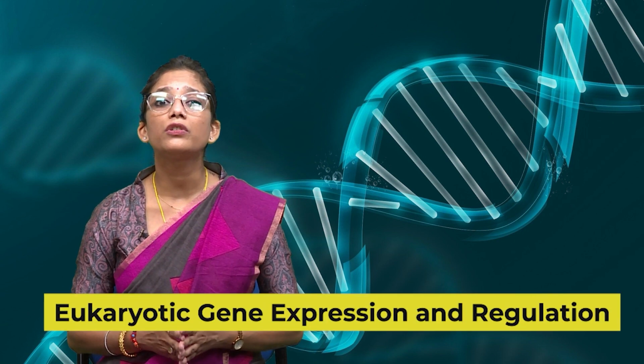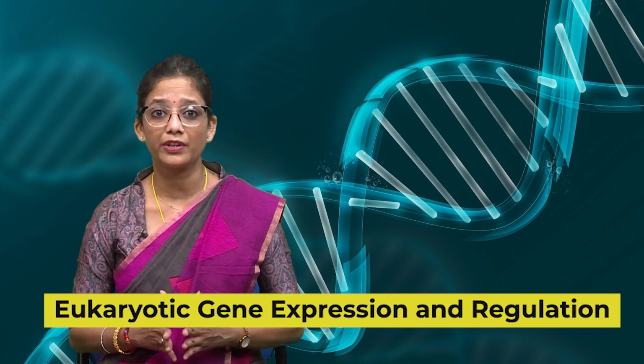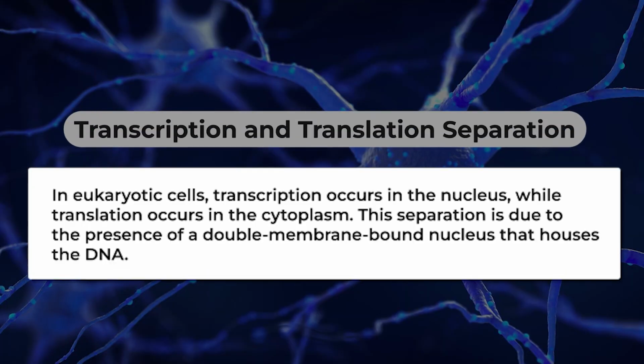Next, if we talk about eukaryotic gene expression regulation, the transcription and translation processes are separate. One reason is that in eukaryotic cells, transcription occurs in the nucleus, while translation occurs in the cytoplasm. Both places are separated due to the presence of the double membrane-bound nucleus that houses the DNA. Transcription and translation occur at two different places, so they cannot occur in coupling as happens in the prokaryotes.